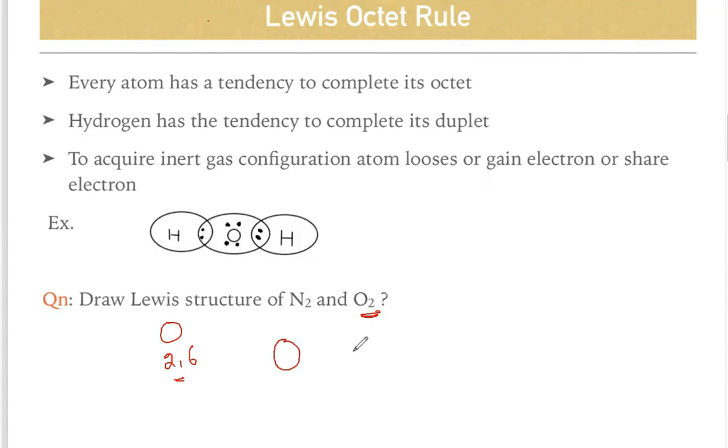One oxygen atom has 1 2 3 4 5 6, and this oxygen atom is going to combine with another oxygen atom, 1 2 5 6. As I already told you, 2 electrons create one single bond. So this can be represented as oxygen, double bond, oxygen, with 4 electrons here and 4 electrons here.